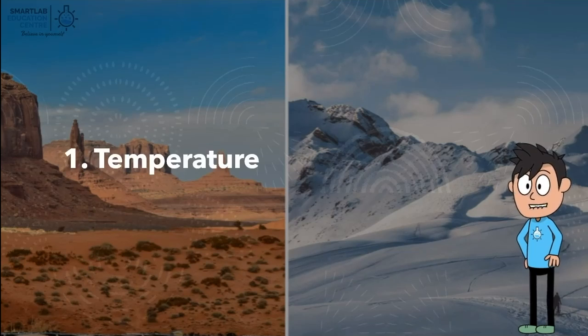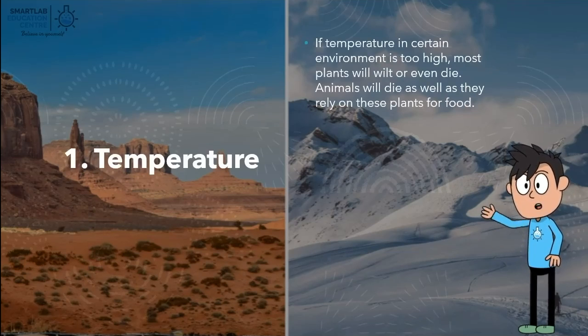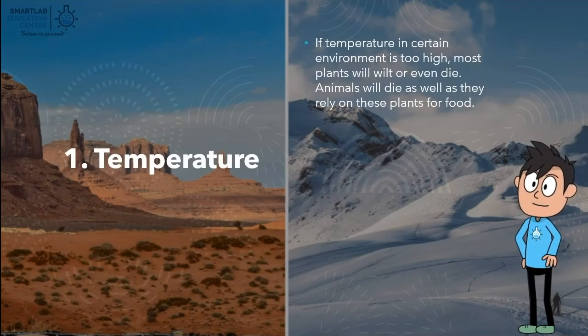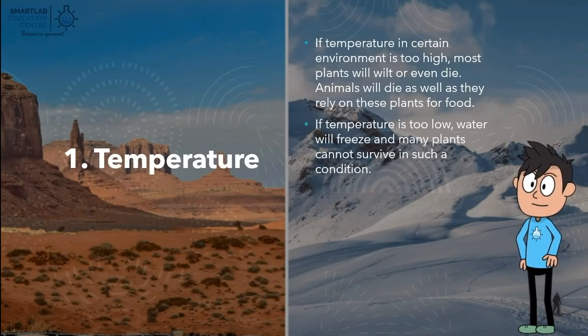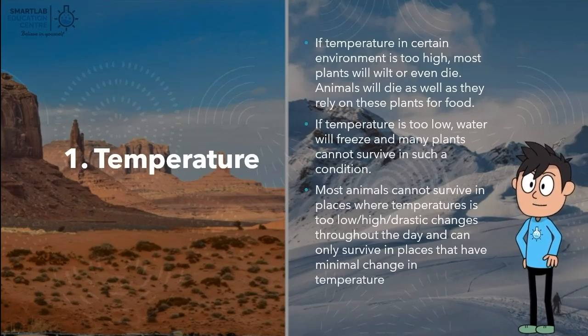Firstly, we have temperature. If the temperature in a certain environment is too high, most plants will wilt or even die. Animals will die as well, as they rely on these plants for food. If temperature is too low, water will freeze and many plants cannot survive in such a condition. Most animals cannot survive in places where temperatures are too low, too high, or when there are drastic changes throughout the day, and can only survive in places that have minimal change in temperature.